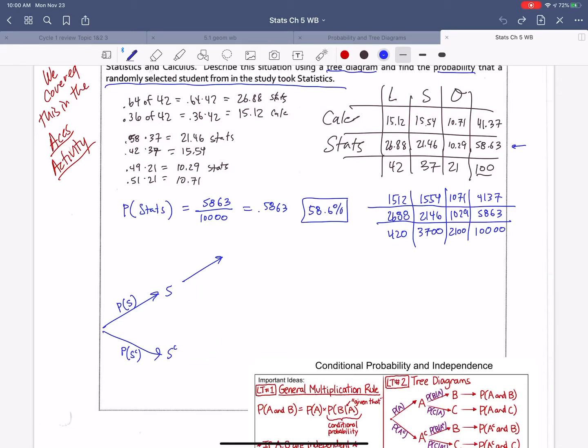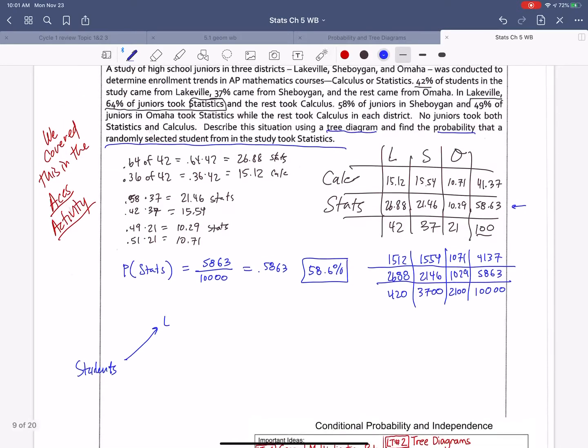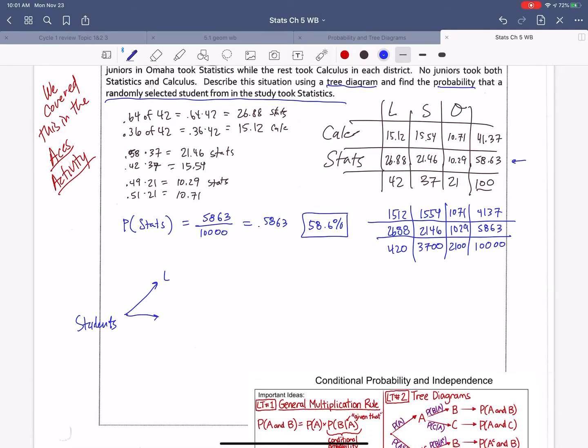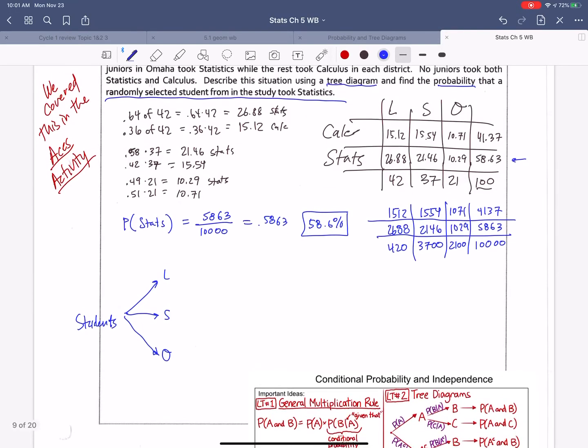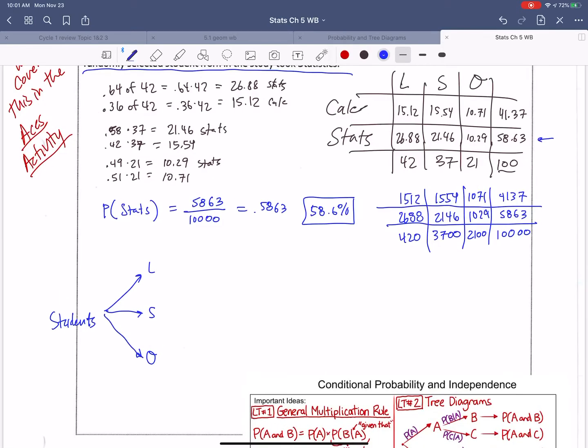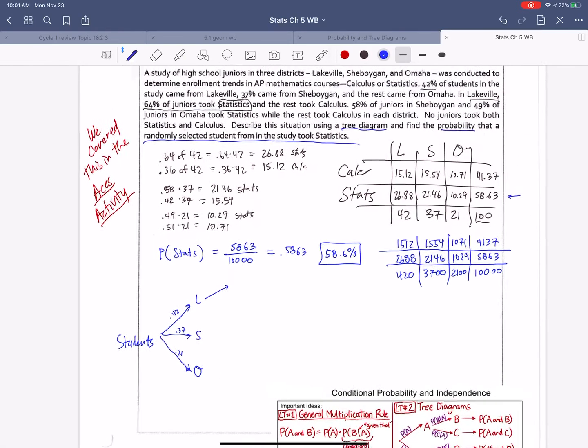If I think about my information chronologically, I just have students in general, and you were from Lakeville or Sheboygan or Omaha. We already know that this is 0.42, 0.37 and 0.21.